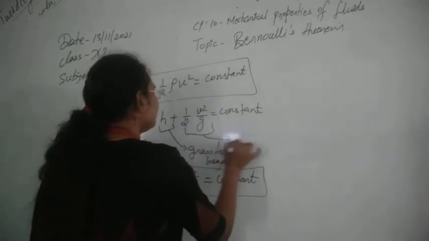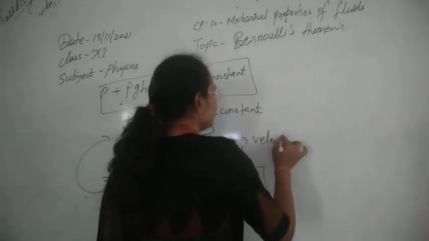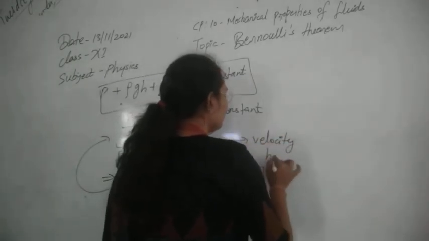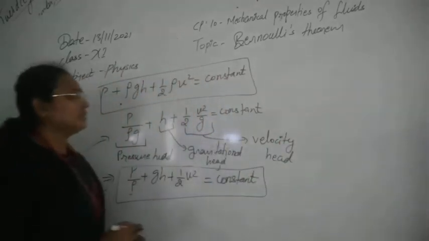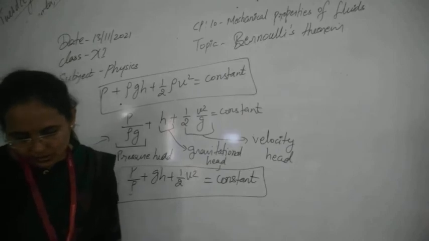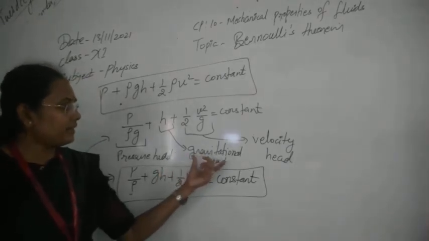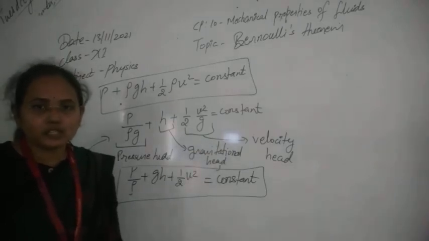And the third one is known as velocity head. So these are the three heads we have. We can use these to understand the individual energies possessed by the liquid.